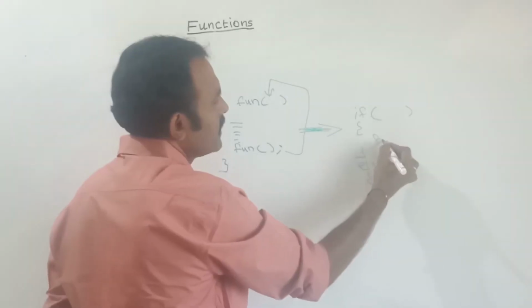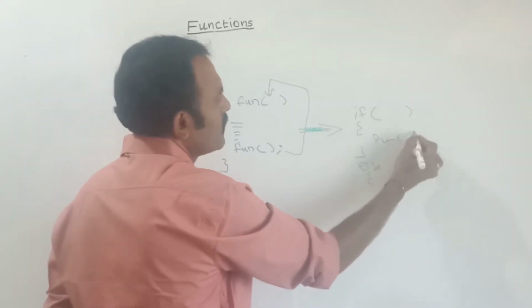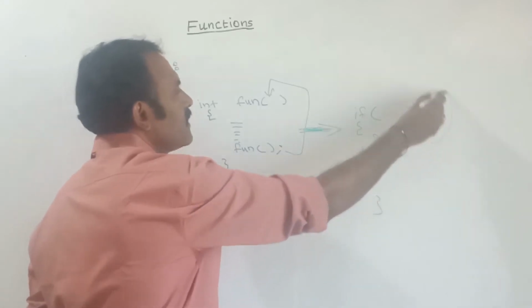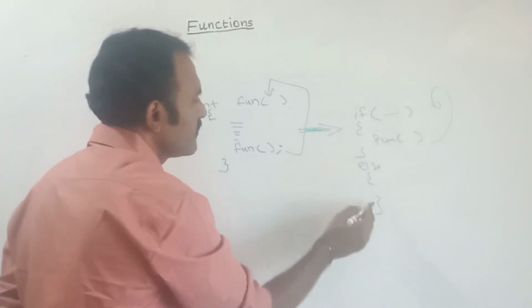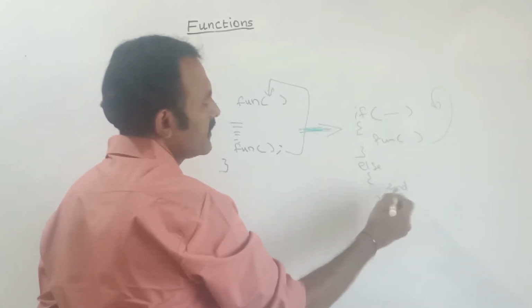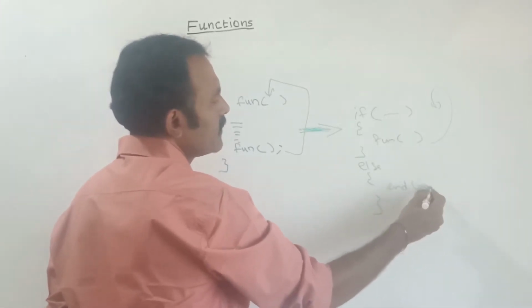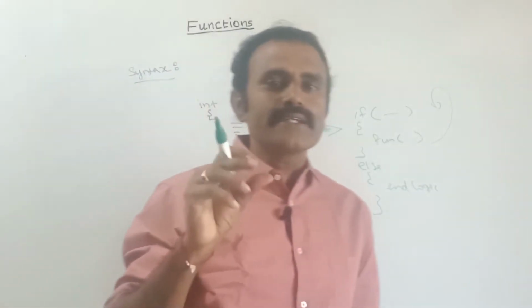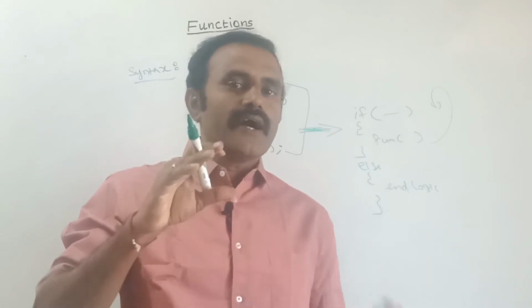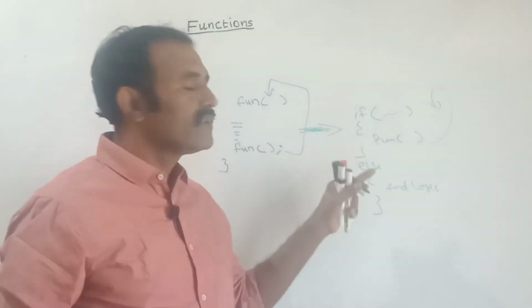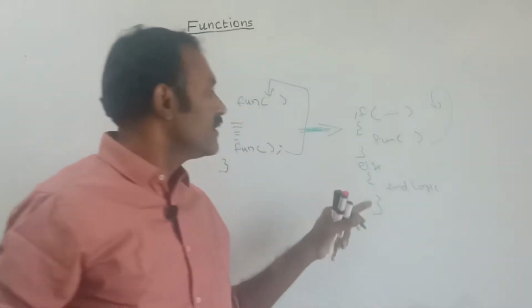For example, here fun1, if the condition is satisfied, then the function will be called repeatedly. Otherwise, here is the end logic. Here we can use the end logic code. End logic code means at a certain time, at which iteration we need to come outside. We can use that logic here.